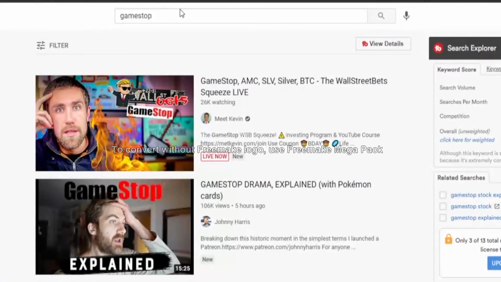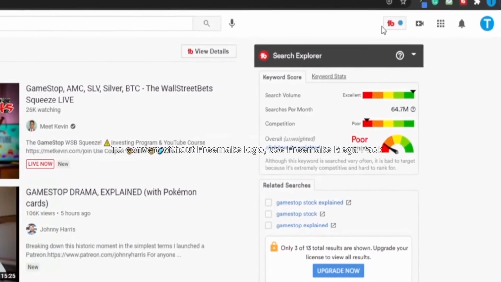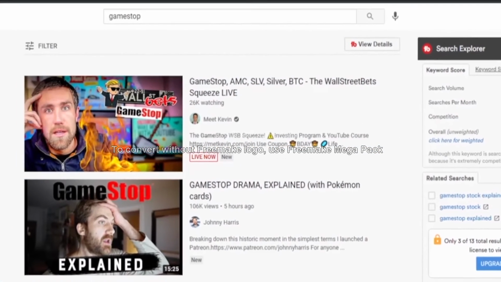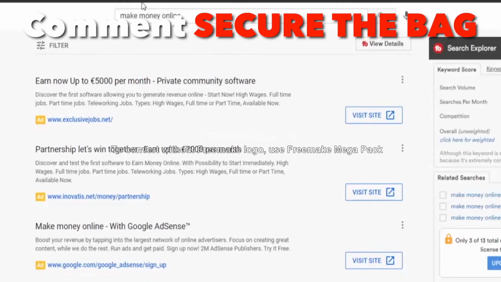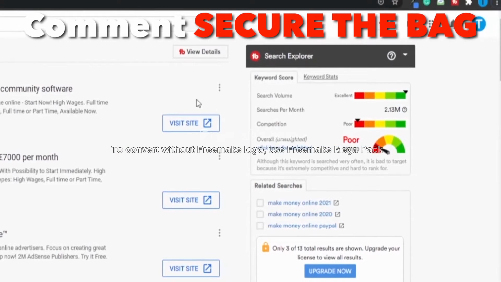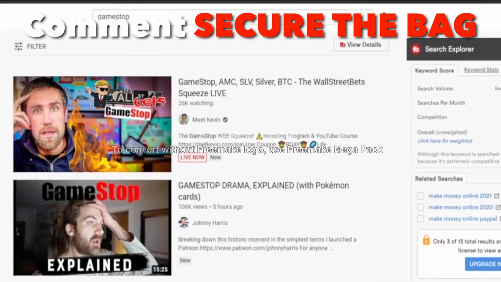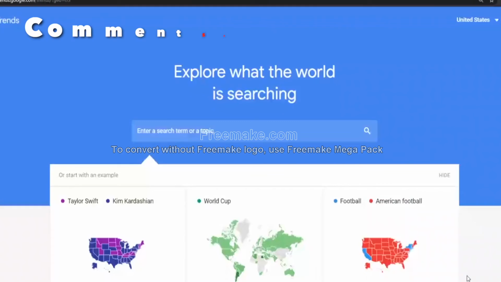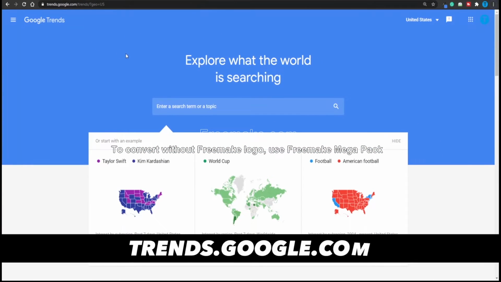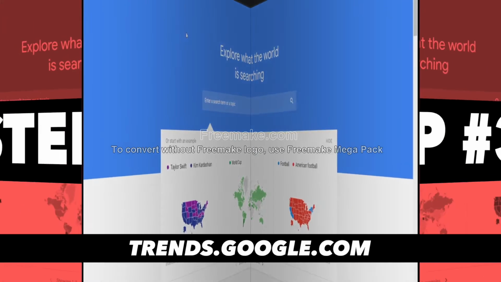Another good option may be GameStop, because as you can see, a lot of people are searching for it. I'm sure you know that it is a really hot topic right now, and many people want to find out what is happening in the stock market. And another really popular keyword is make money online. As you can see, the search volume is also excellent. So pick whichever you feel is more appropriate and more popular. And another thing you can do is head over to Google Trends and also search for powerful keywords here in order to see where you can grab all of that traffic.